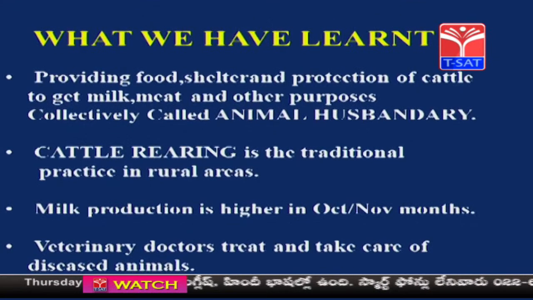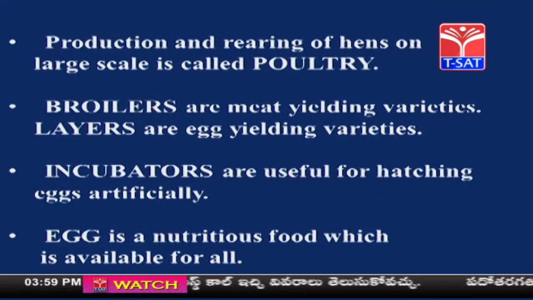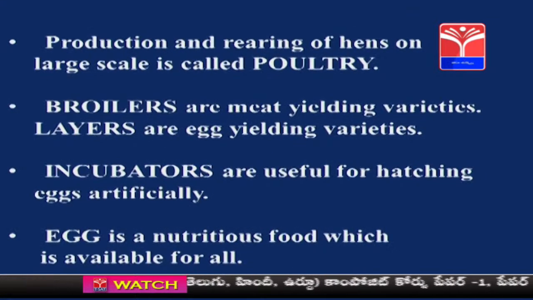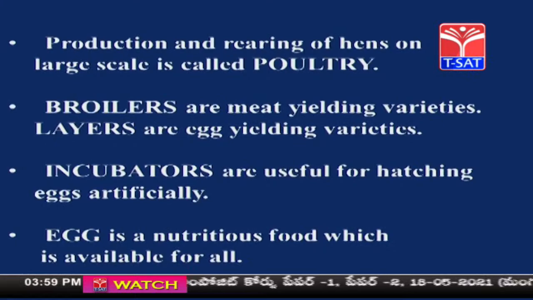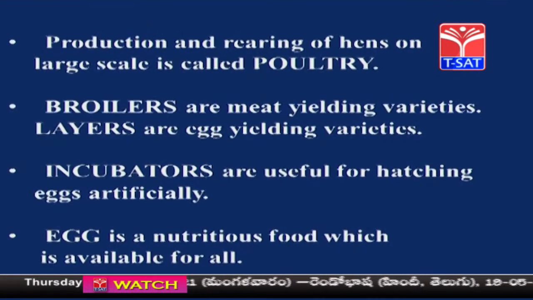Veterinary doctors treat and take care of diseased animals. Production and rearing of hens on a large scale is called poultry. Broilers are meat yielding varieties. Layers are egg yielding varieties. Incubators are useful for hatching eggs artificially. Egg is a nutritious food which is available for all.